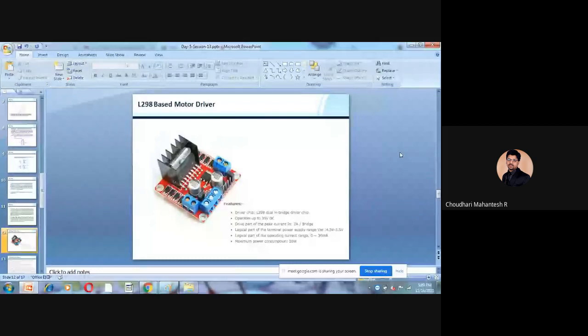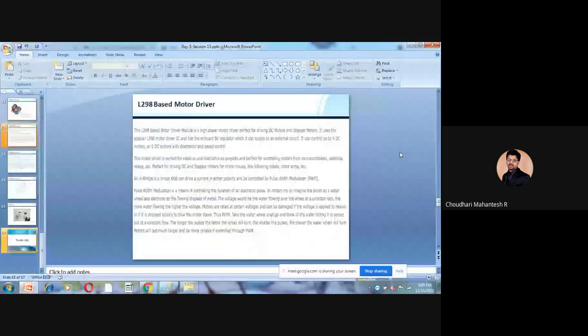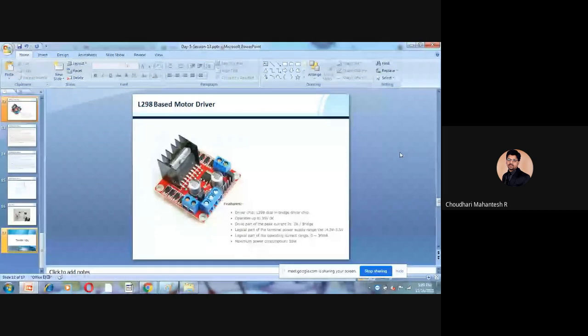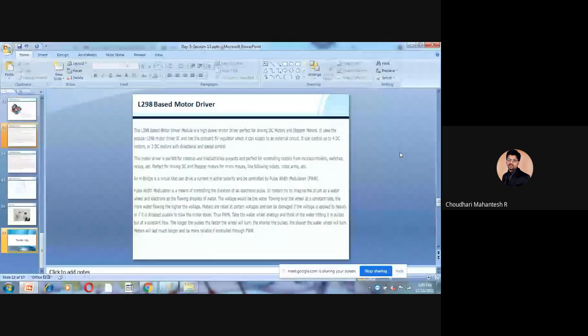And maximum power consumption will be 20 watts. So these are a few features. This L298 has a few more specifications. As we know, this is a motor driver model. It's a high power motor driver, perfect for driving DC motors or even stepper motors. It uses the popular L298 motor driver IC, and has an onboard 5 volt regulator, which can supply an external circuit.